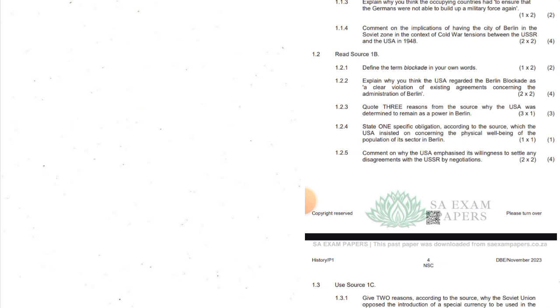1.2.2. Explain why you think the USA regarded the Berlin blockade as a clear violation of existing agreements concerning the administration of Berlin. The USA saw the Berlin blockade by the Soviet Union as a deliberate act of bringing poverty to Berliners. The USA saw the blockade as a decision that the Soviet Union took without discussing with other countries. Other answers are on the screen.